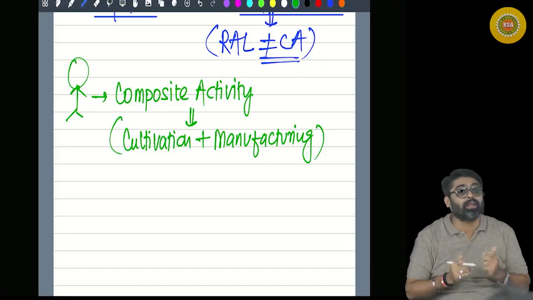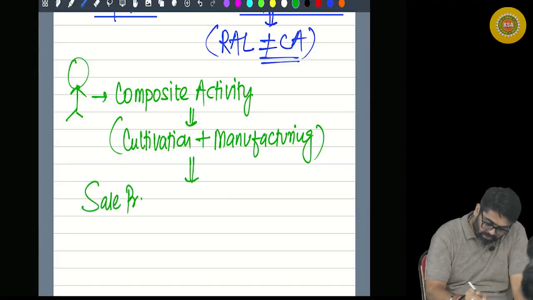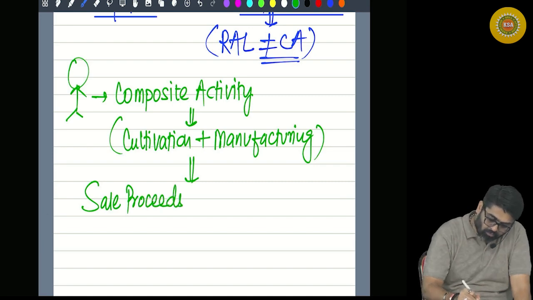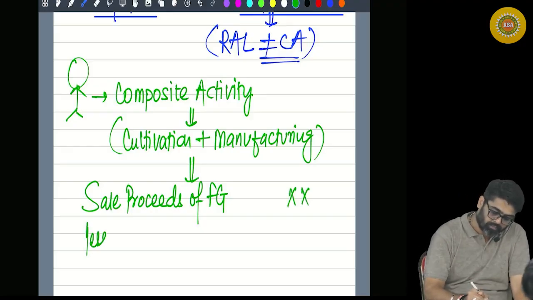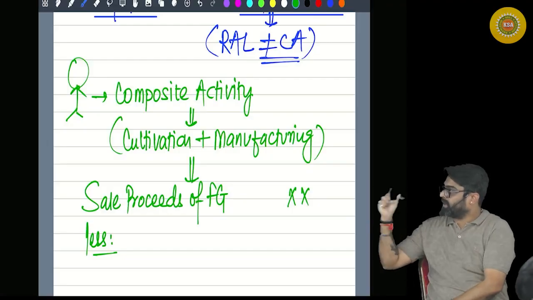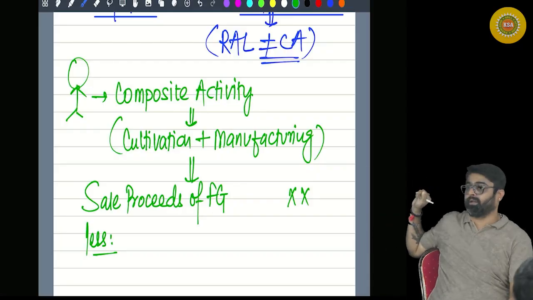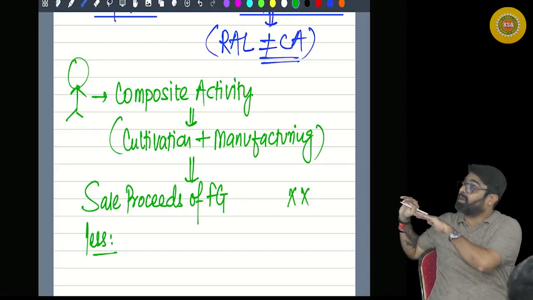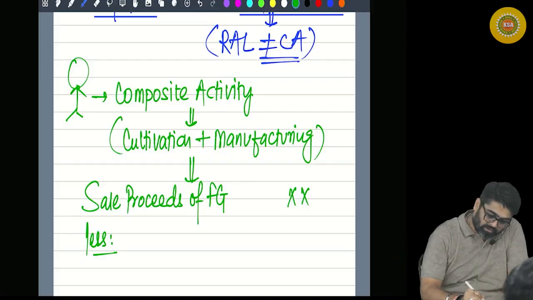First you will have to calculate the profit. How will you calculate? Simple. You will take the sale proceeds of finished goods, the manufactured item. Is it the income from only one activity, or after doing two activities? After doing two activities, I am getting this one income. So from this one income, I will reduce the cost relating to both the activities. Yes or no? So can I say less: